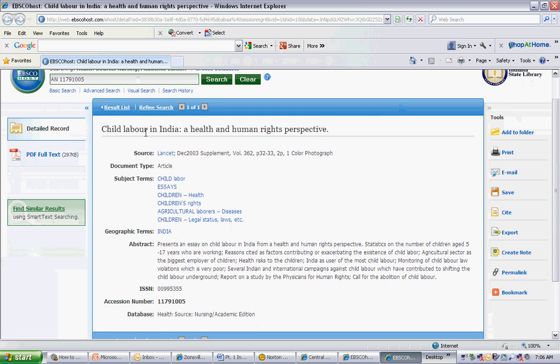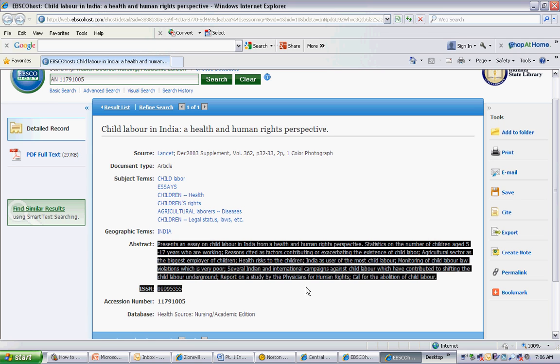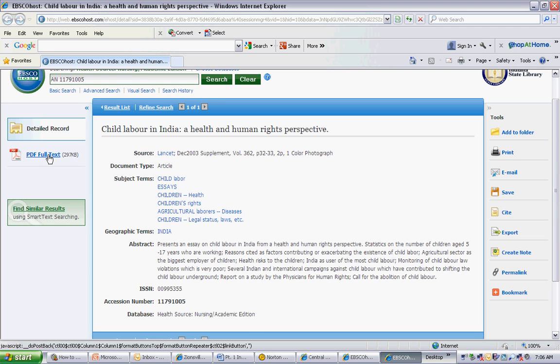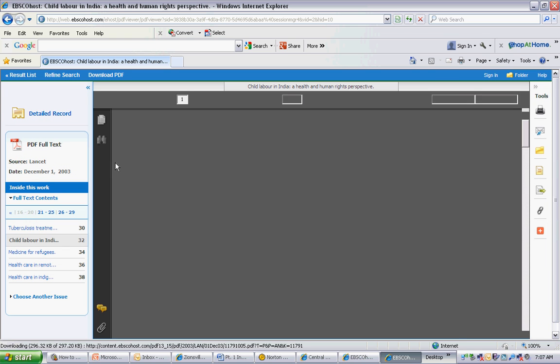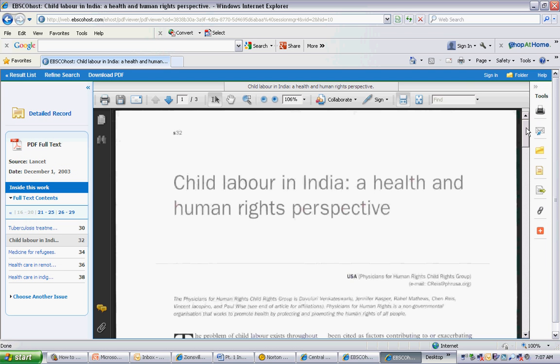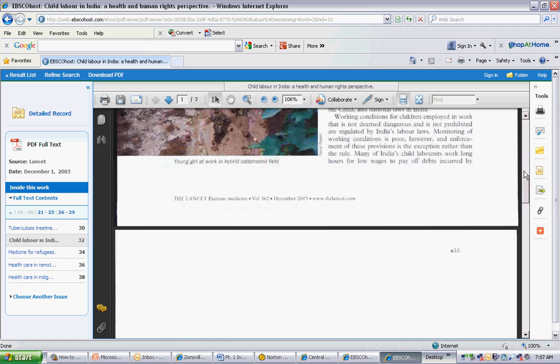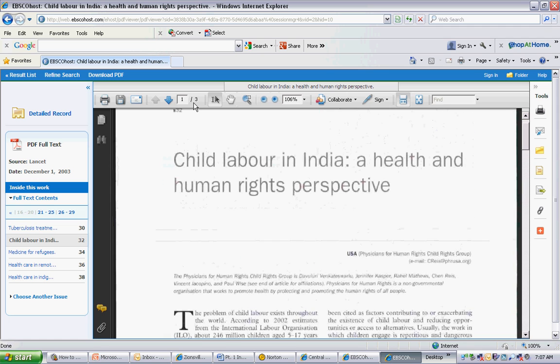Well, here I found something that's called Child Labor in India, Health and Human Rights Perspective. And I see that it's an essay on child labor in India from a health and human rights perspective, and it gives statistics on children aged 5 through 17. This sounds like it really would work for me. This is the abstract or the summary. It is not the article. So in order to see the article, I'm going to go over here to PDF full text. And when I click on that, the entire article will come up. Okay? I can see that this is a 3-page article.